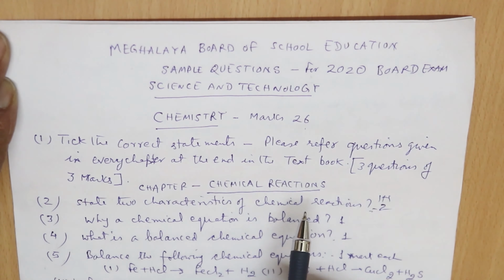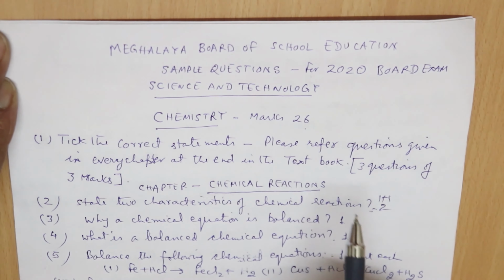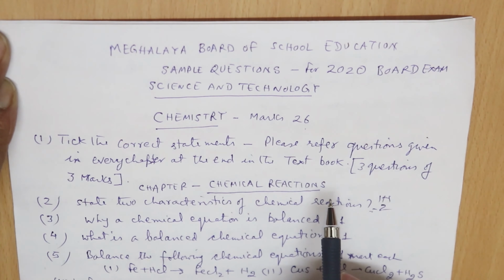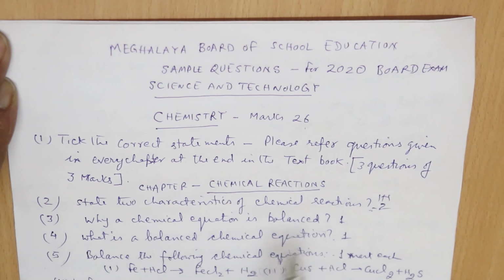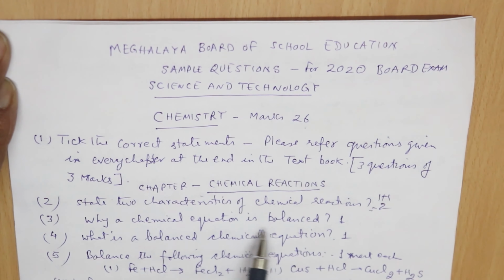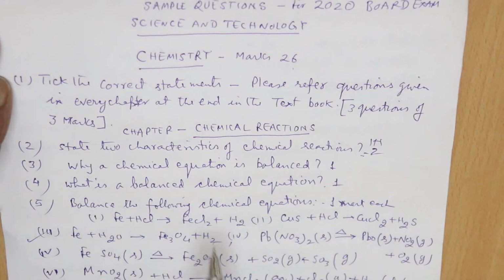All these types of questions you can check in your textbook at the end of every chapter. Okay, let me start with chapter number 1, Chemical Reactions. Some sample questions: state the 2 characteristics of a chemical reaction. Then, why a chemical equation is balanced, and what is a balanced chemical equation.